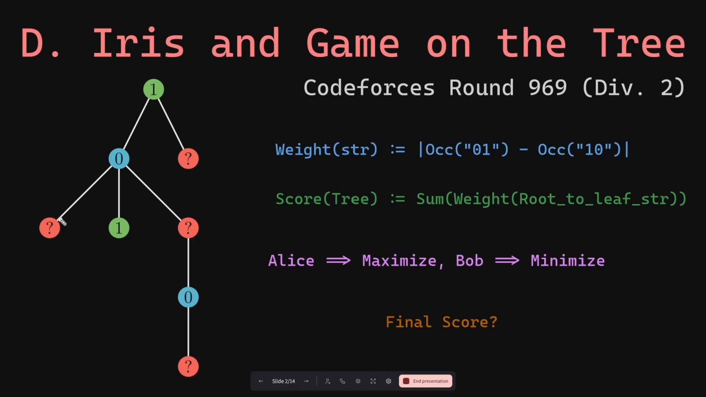or 1. Now, suppose Alice and Bob are playing a game on this tree, and in one round, the current player can pick any of these question marks and replace it with either 0 or 1. Alice's goal is to maximize the final score of the tree after all the question marks have been replaced, and Bob's goal is to minimize it. Assuming that both the players play optimally, can you figure out the final score of the tree?